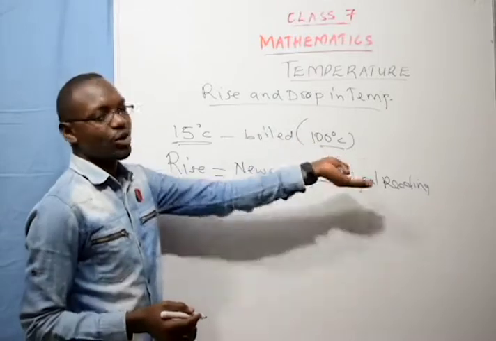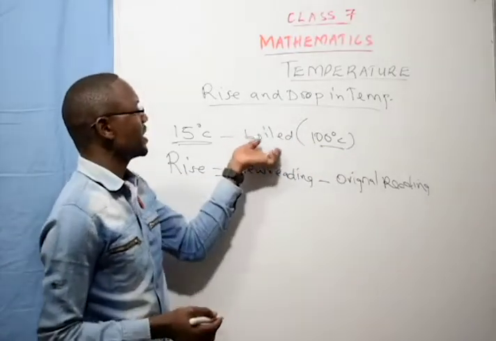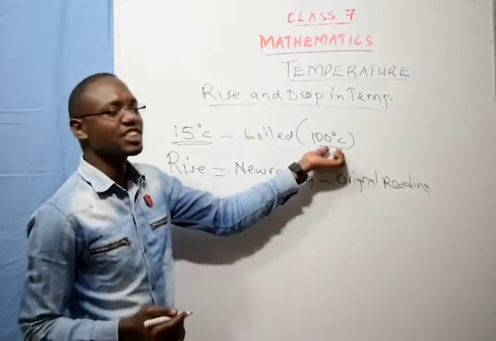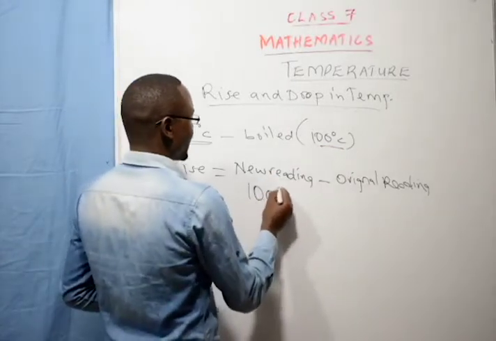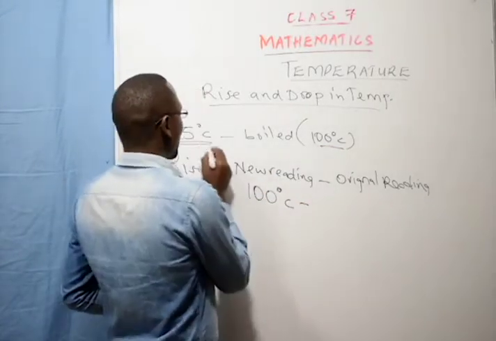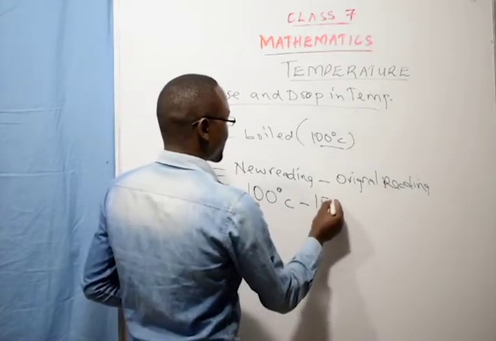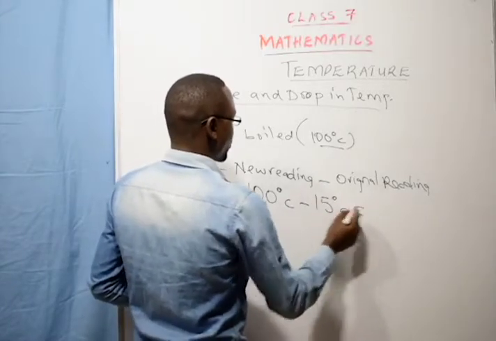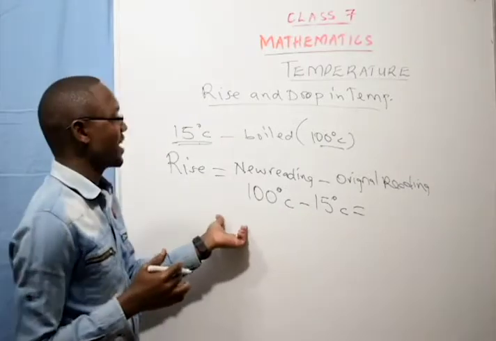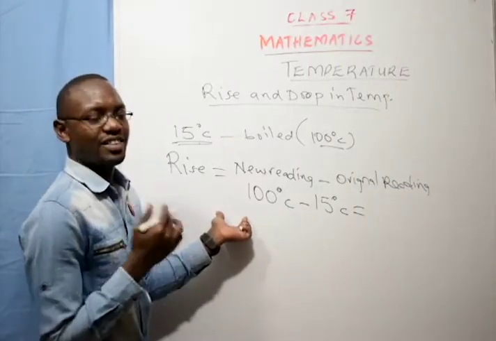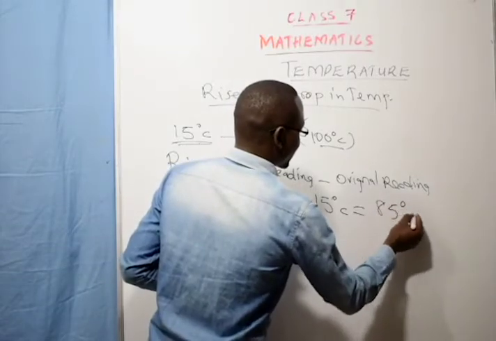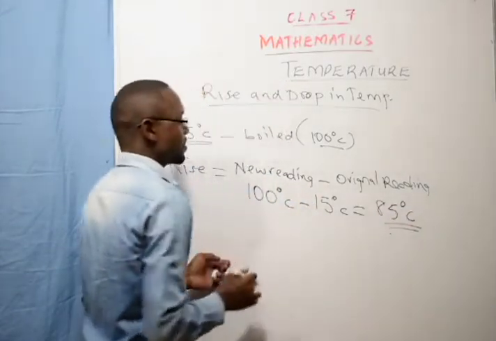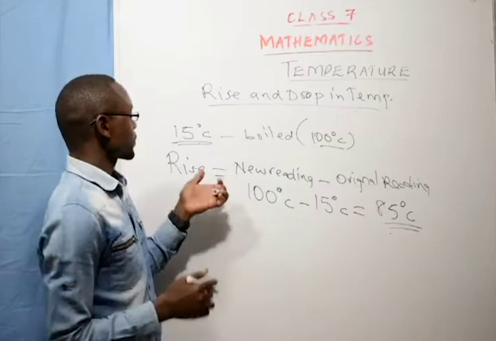In our case, because the water was heated until it boiled, water boils at 100 degrees Celsius. So the new reading is 100 degrees Celsius minus the original reading, which was 15 degrees Celsius. So the temperature rise for the water was 85 degrees Celsius. That is 100 minus 15.